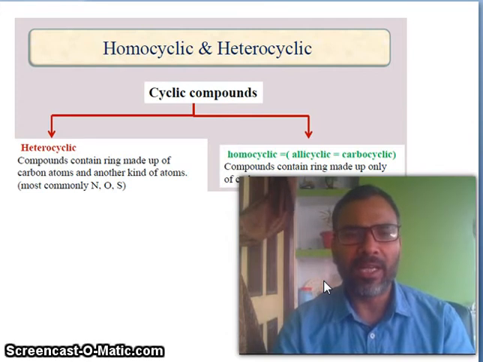And in heterocyclic, the compound contains a ring made up of carbon atoms and another kind of atoms, most commonly nitrogen, oxygen and sulfur. So friend, hope this will be helpful to you and try to understand cyclic systems. Two types of cyclic system, one is homocyclic and another one is heterocyclic.